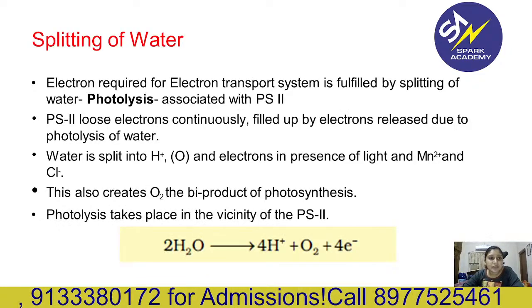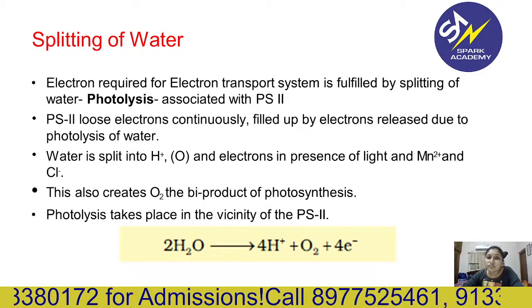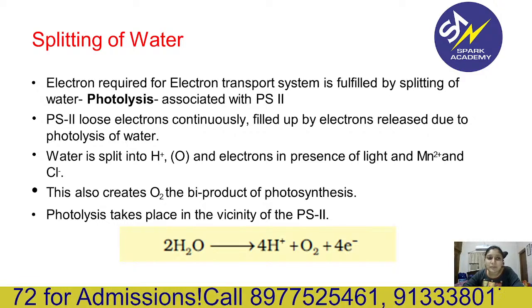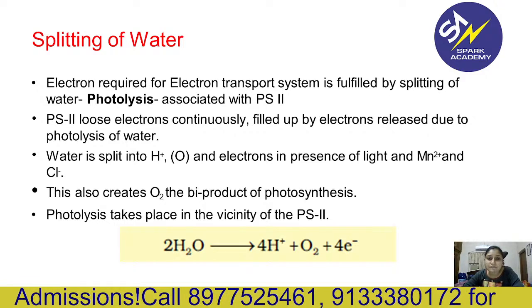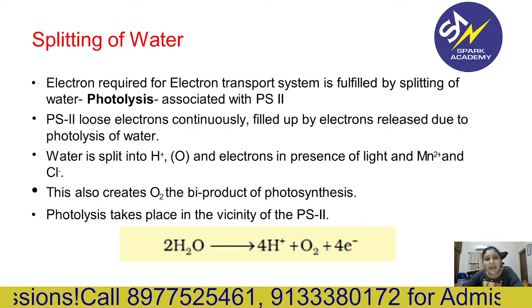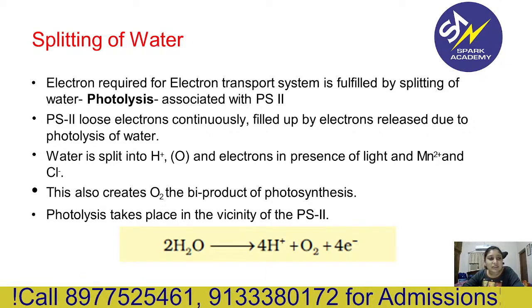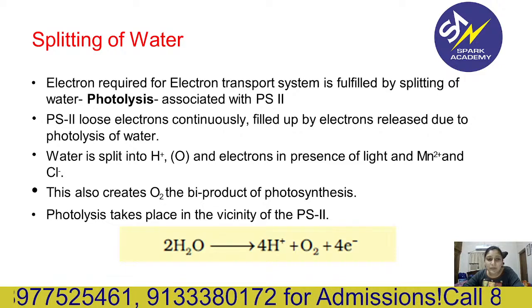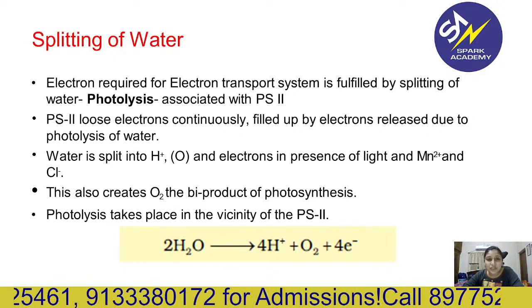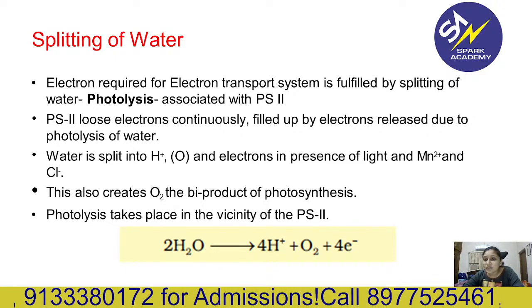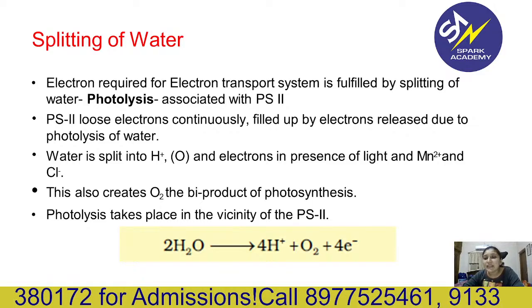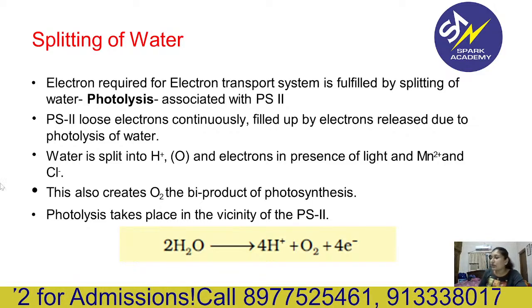Splitting of water: the electrons required for the electron transport system are supplied by the splitting of water, photolysis. Photons are accepted and water is split into H plus, nascent oxygen and electrons, in the presence of light, manganese ion and chlorine ion.